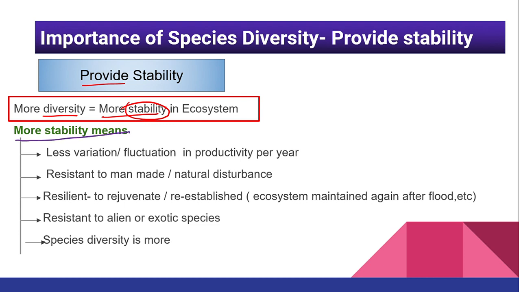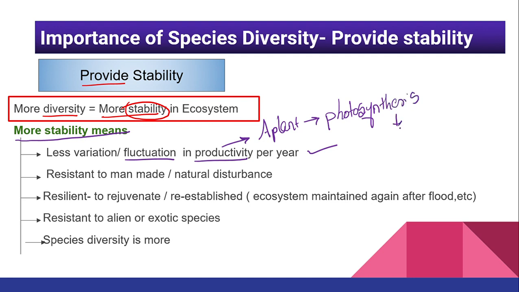More stability means less variation or less fluctuation will be there in productivity. What is productivity, class? Productivity is nothing but, take a simple example, a plant. The plant is going to do photosynthesis. After photosynthesis, the food which is produced by the plant, we call it productivity. This productivity we calculate as biomass, which we measure in kg. So, this is about productivity.